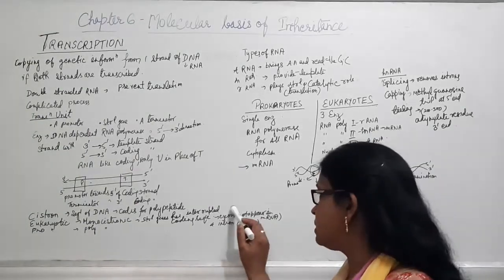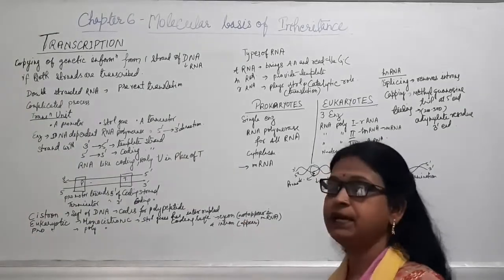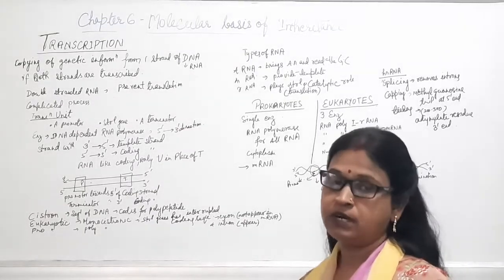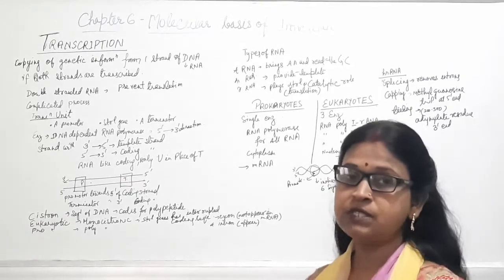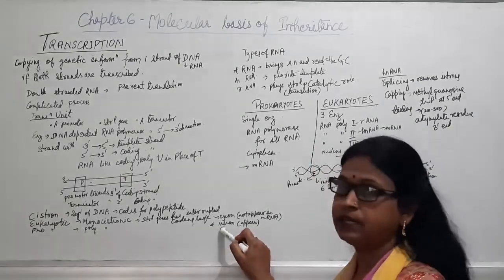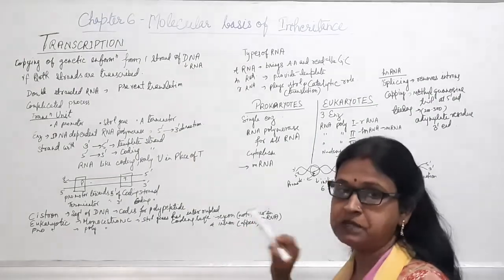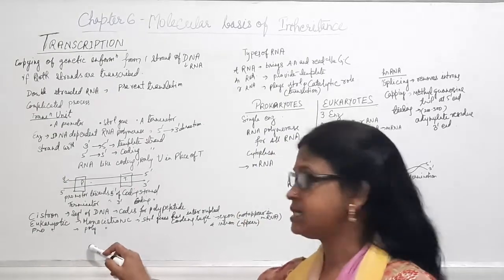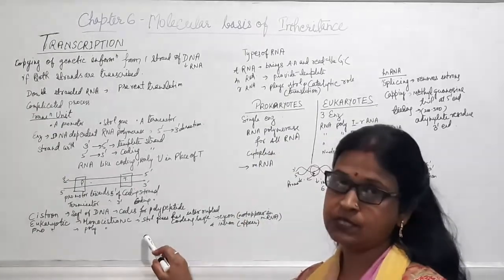But introns will not appear in the mature mRNA and do not participate in translation. So the sequence of base pairs has both exons as well as introns, that is sense or nonsense, you can say. Now prokaryotic cells have polycistronic structural genes.